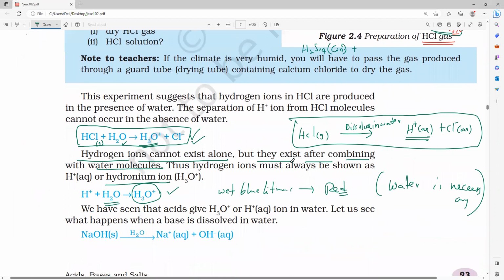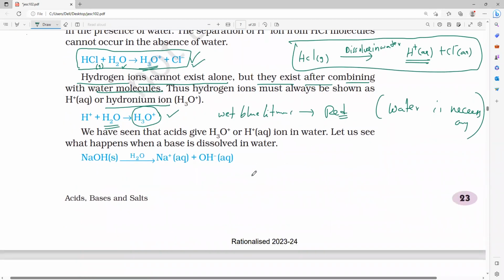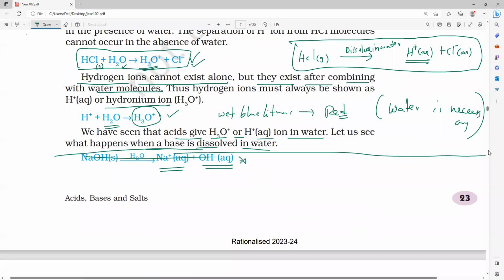Bases are the same way. We have seen that acids will give H3O plus ions or H plus ions in water. So let us see what happens when a base is dissolved in water. Same thing, it will form Na plus ions plus OH minus ions. Of course, we will discuss this also later. Till acids, everybody read and complete everything so that we can prove what we can prove.